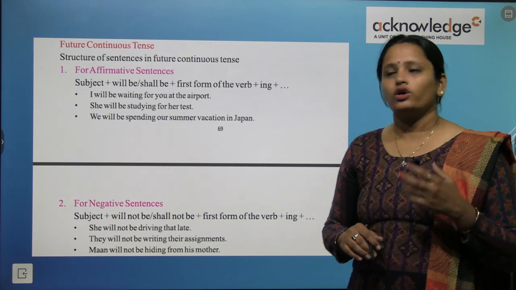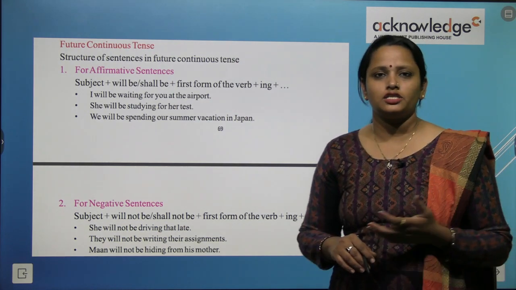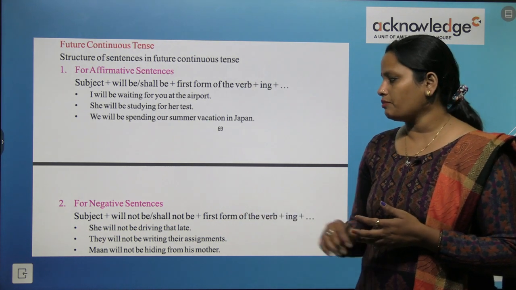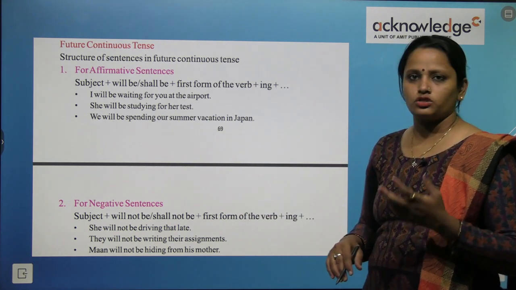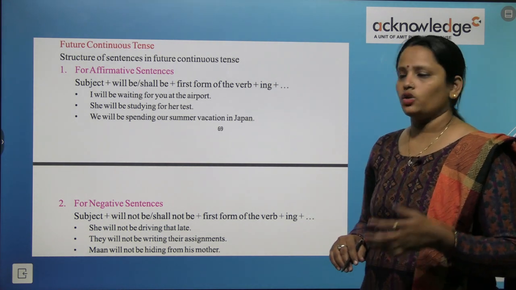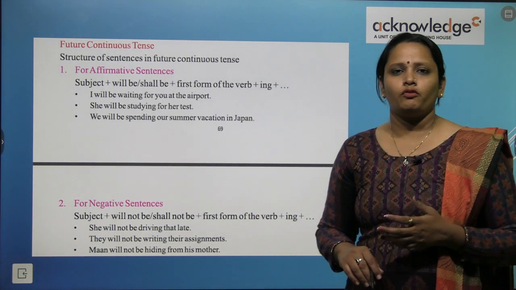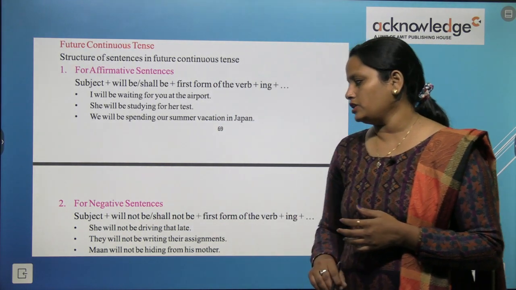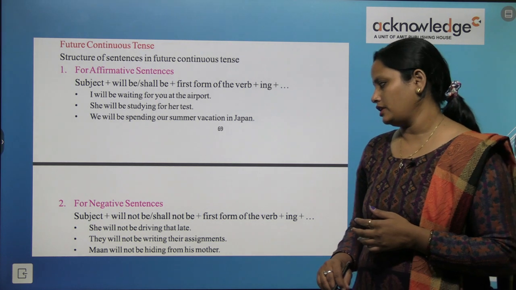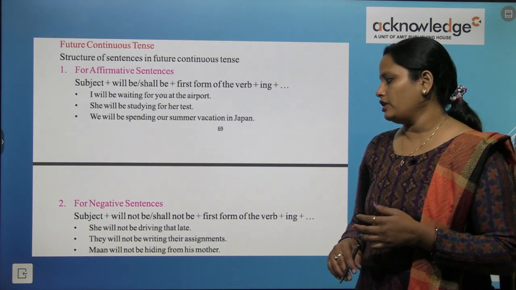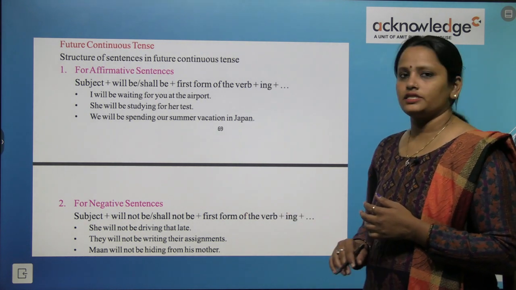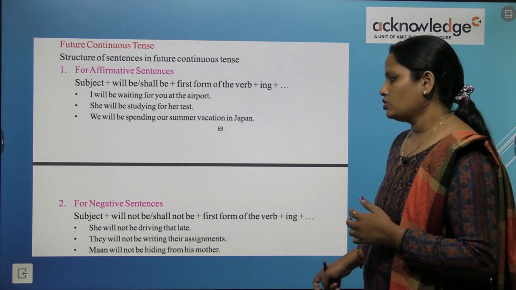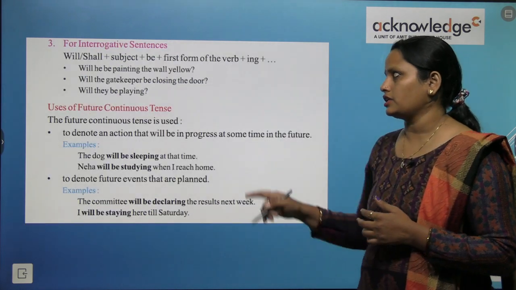Next comes negative sentences. Negative sentence में हम क्या करते हैं, not को हम लगा देते हैं. For example, subject plus will not be or shall not be and the first form of verb and then ing is to be included. She will not be driving that late. They will not be writing their assignments, and man will not be hiding from his mother. So these are the examples of negative sentences.